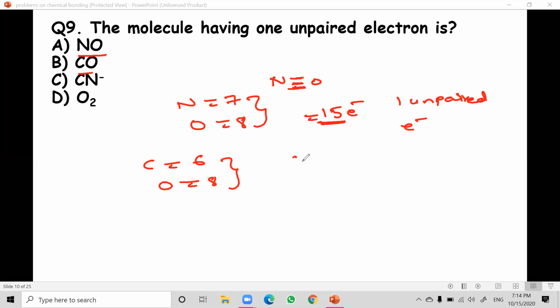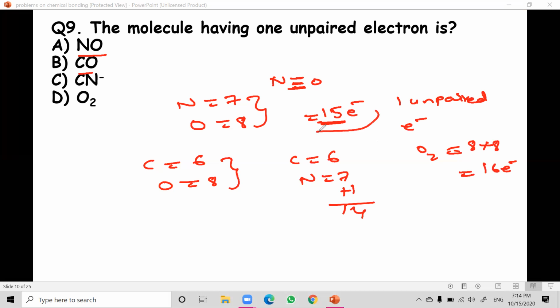CN minus: carbon is 6, nitrogen is 7, 6 plus 7, 13, plus one more for the minus, so 14. And O2 is 8 plus 8, equal to 16. So for an unpaired electron we have to search for an odd number of electrons.